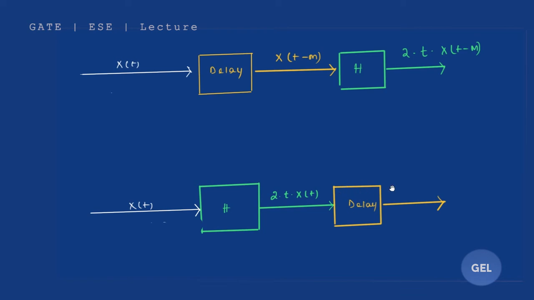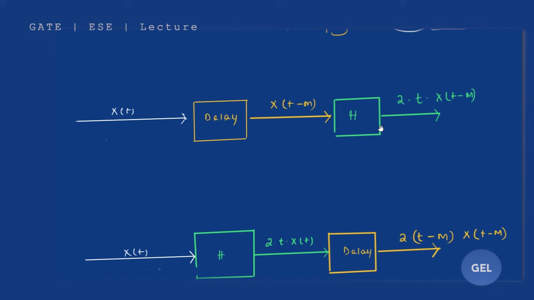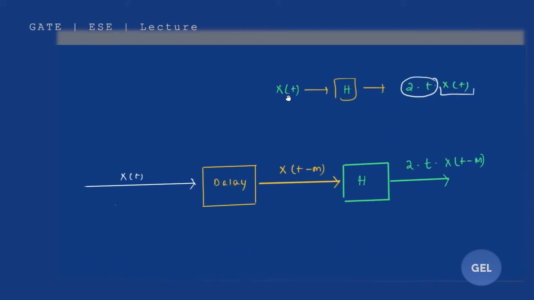Now what is the work of the delay unit? The delay unit shifts the time value wherever the time expression is. But it is not the behavior of a normal system. A normal system multiplies the input by 2t and gives that as output.